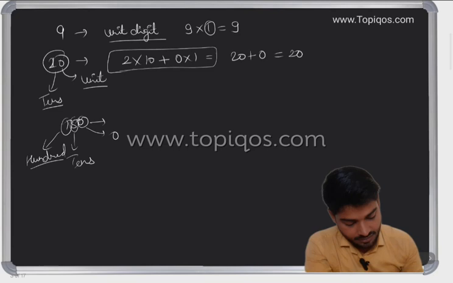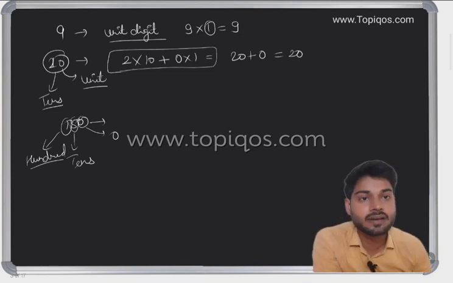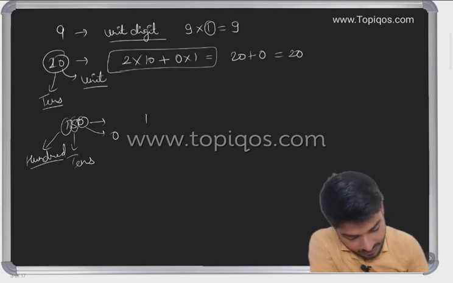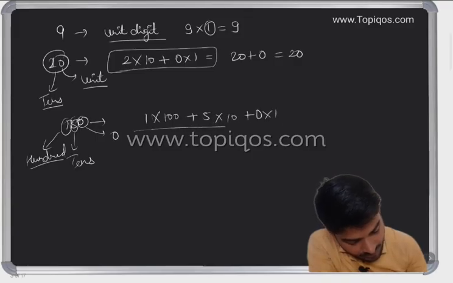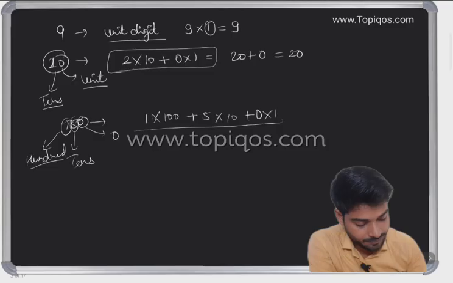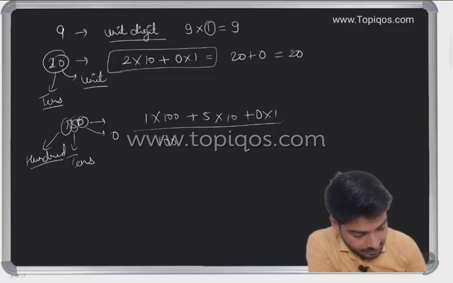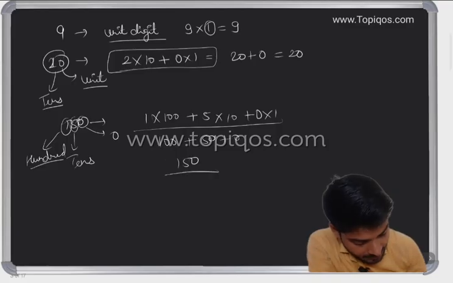So here it can be written as 1 into 100 plus 5 into 10 plus 0 into 1. Can it be written like this? Okay. So can I write this as 100 plus 50 plus 0? Does it give 150?